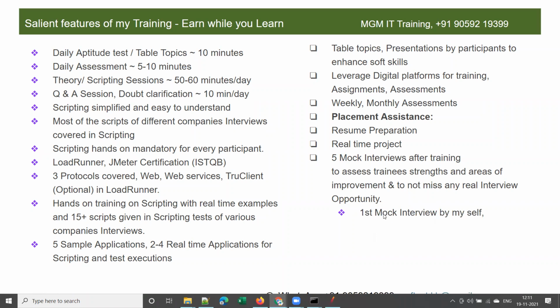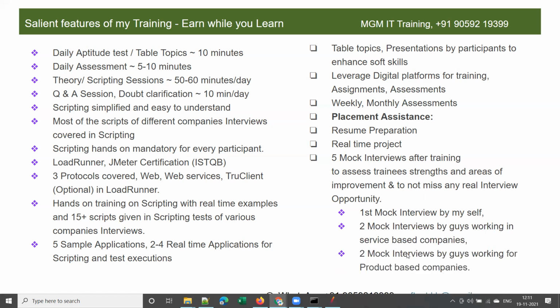So once you go through that first mock interview, I will schedule 2 more mock interviews by people working in service-based companies, and 2 more mock interviews by people working for product-based companies. In fact, I will be paying for these 4 mock interviews. I'll be paying 500 to 1,000 rupees per interview.